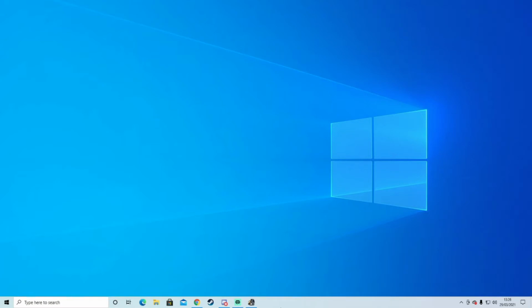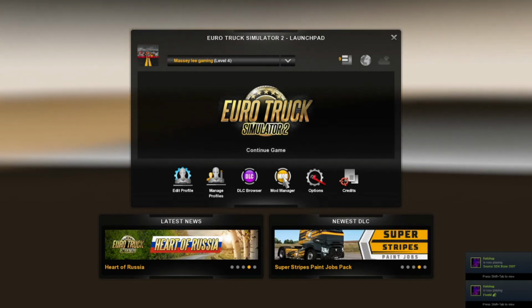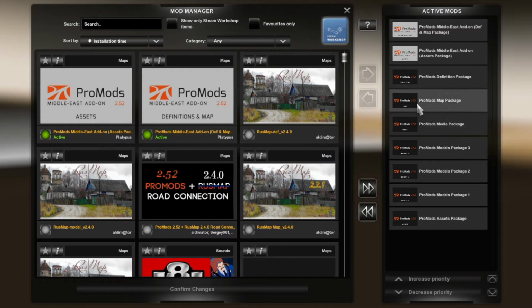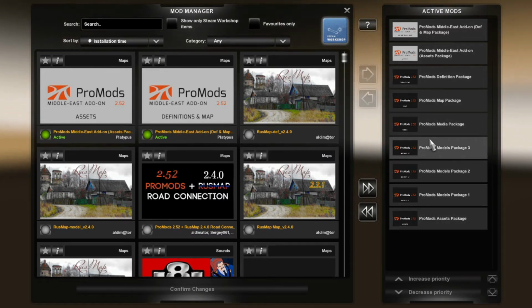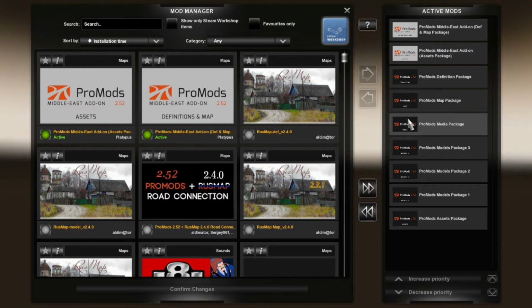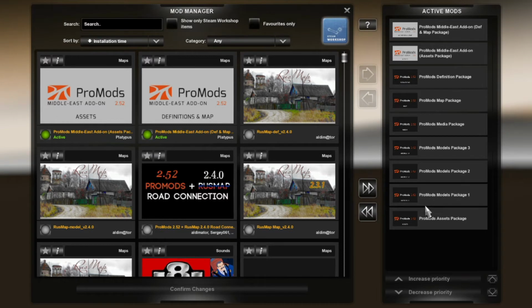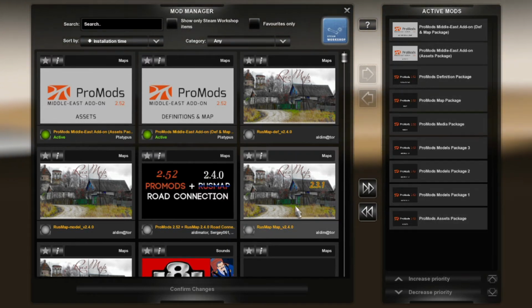So we're going to load up Euro Truck Sim now. Then go to Mod Manager. So we've got ProMods load order here and the Middle Eastern. If you do want to know the load order, there will be a card in the top right hand corner or the left hand corner. Click on that and it will bring you to this video for the load order.